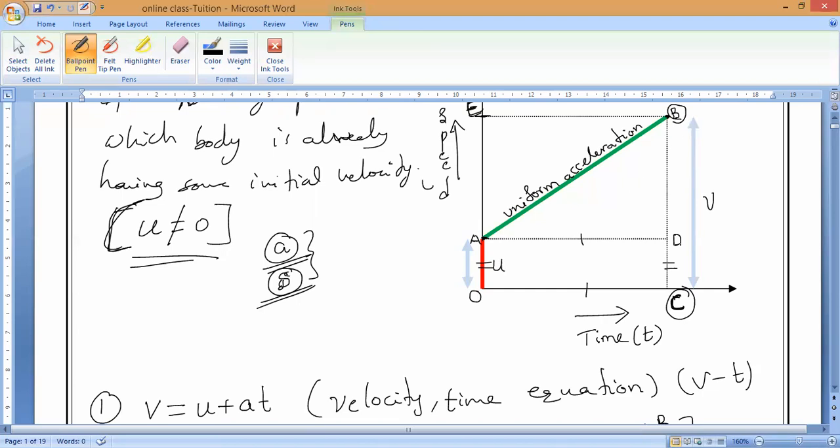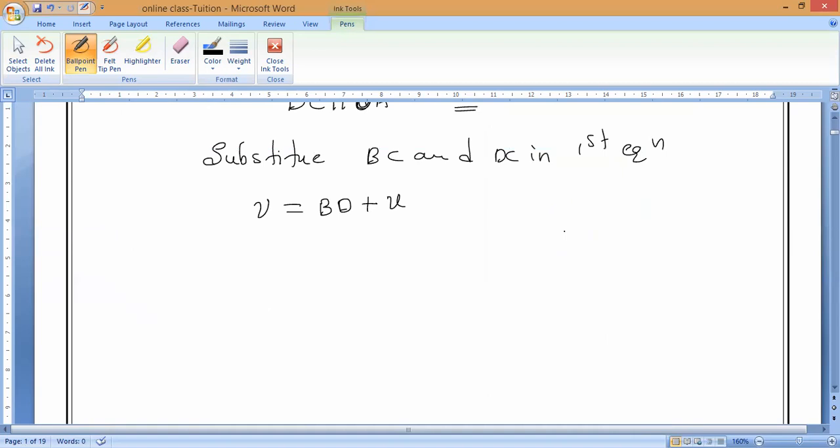So this is the BD. If I want to find the acceleration, what is the acceleration formula? Acceleration is equal to what? V minus U by T. So the change in velocity divided by time taken. Yes or no, guys? Change in velocity divided by time taken. This is equation number 2.